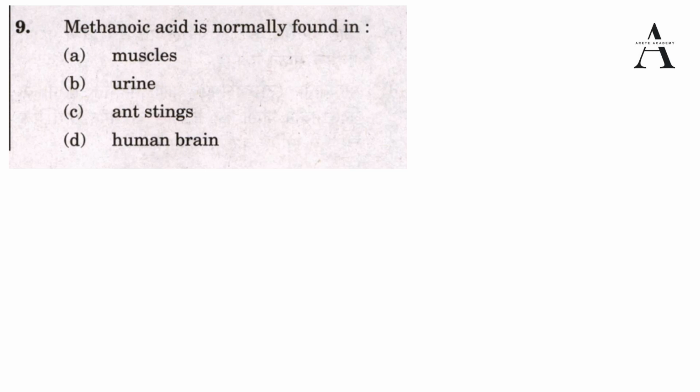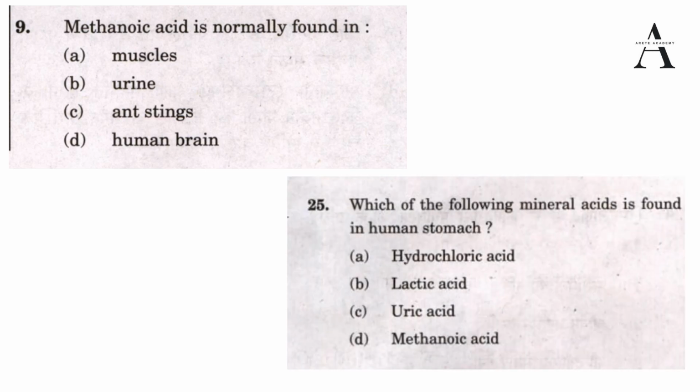For example, we have this question in front of us. This was asked by UPSC in a very recent exam. This is about methanoic acid, which is normally found in muscles, urine, intestines, human brain. So we will discuss it. Also, in the same exam, this question was asked: which of the following mineral acids is found in human stomach? A, hydrochloric acid, B, lactic acid, C, uric acid, D, methanoic acid.